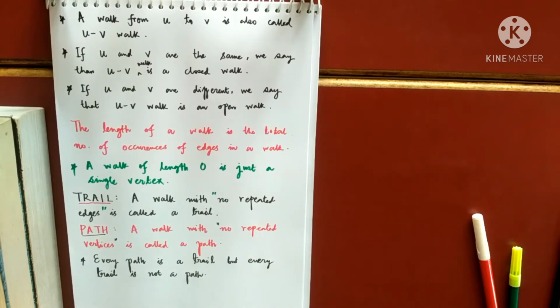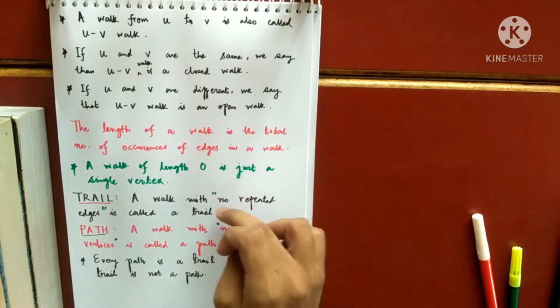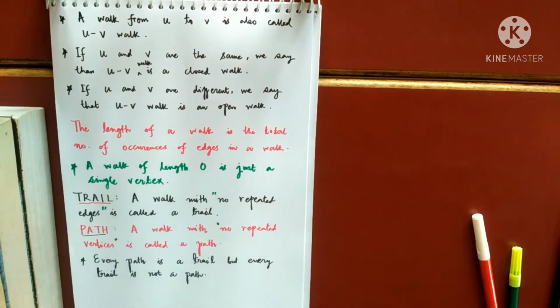But I know that every path is definitely a trail, because a path is a walk with no repeated vertices as well as no repeated edges. So when edges are not repeated, I can call that path a trail. But more precisely, I will call that a path. But keep this in mind: every path is a trail, but every trail is not a path.